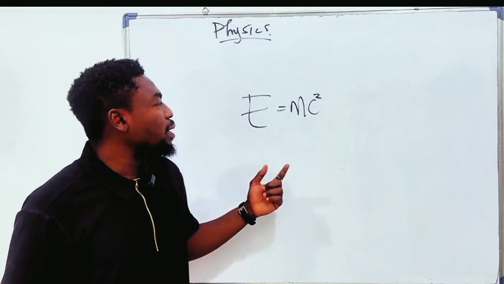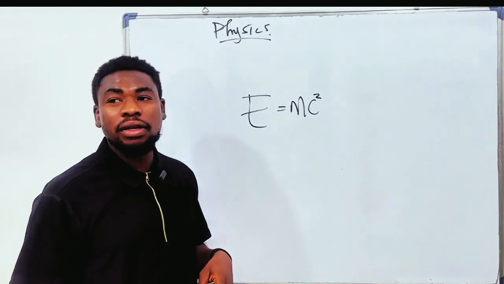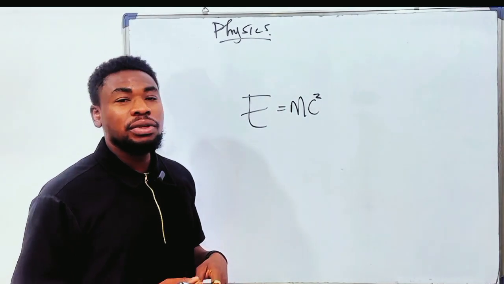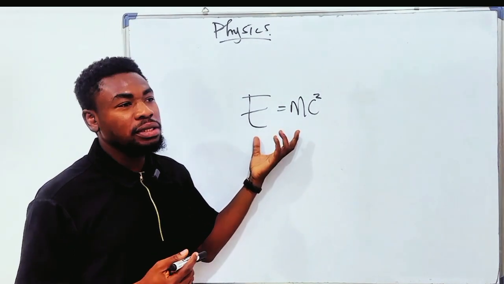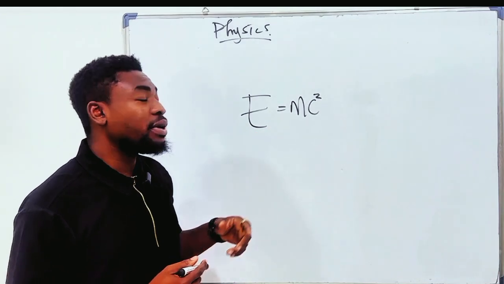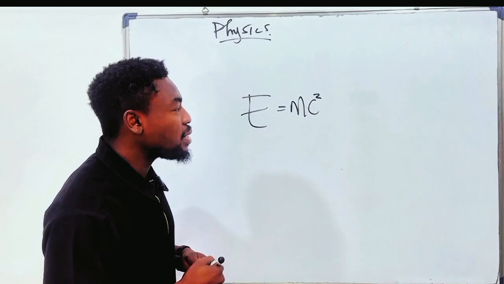Today we are going to try and understand the famous formula E equals mc squared. What does it really mean when we say E is equal to mc squared? You will agree with me that this is arguably the most popular equation in physics, which was derived by Albert Einstein in 1905. So first of all, let us label it.